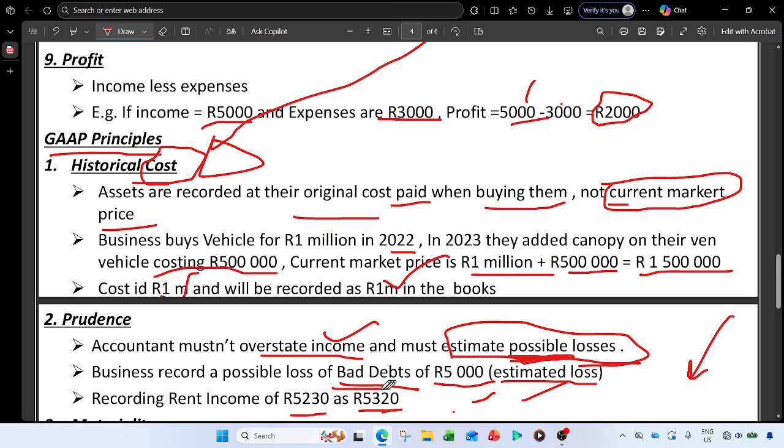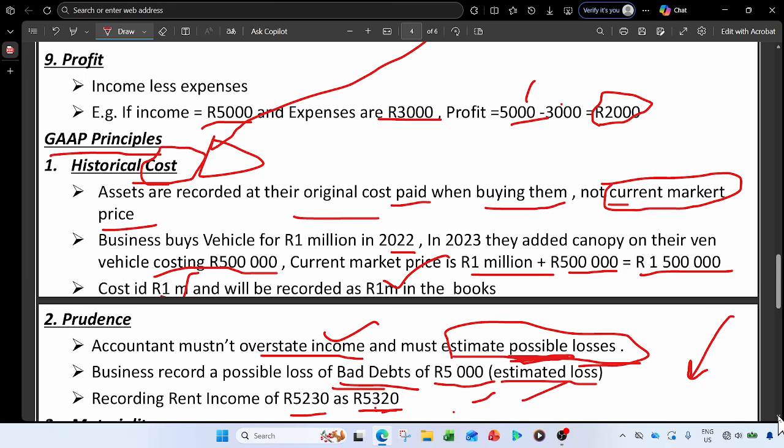Maybe when recording income he overstated. You see, these are the errors. Instead of writing 2 here, you write 3. You just interchange the amounts. So that is what prudence is saying. Accountants must not overestimate and underestimate the amounts.